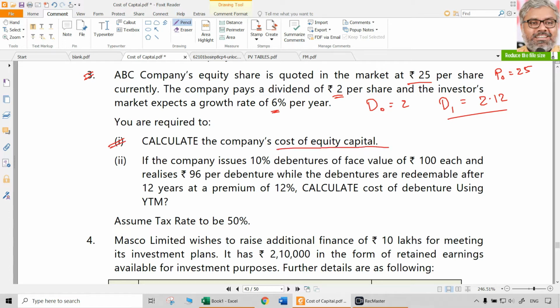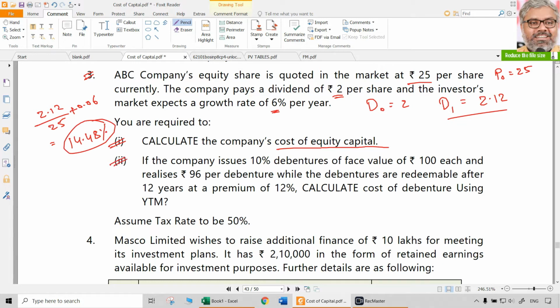We have all the things. D1, 2.12, divided by P0, 25, plus growth rate 0.06. D1 by P0 plus g, the direct formula, Gordon's growth model. 2.12 divided by 25 plus 0.06, multiply with 100. 14.48%. That is the answer. That is Ke.